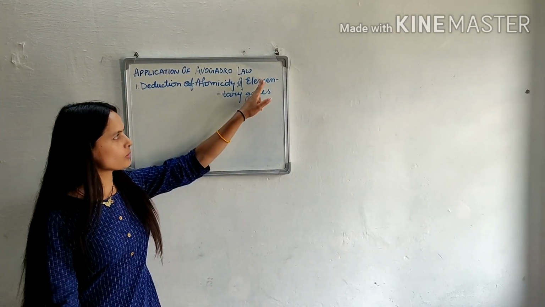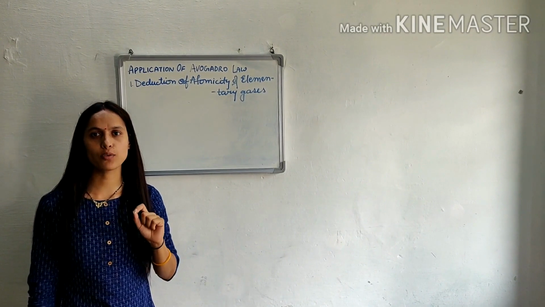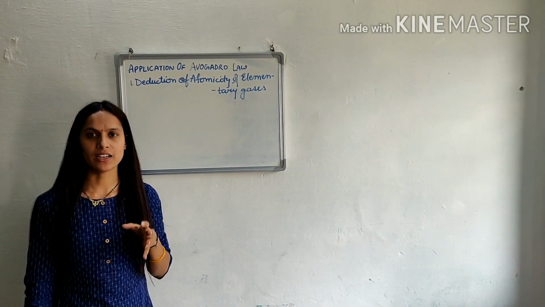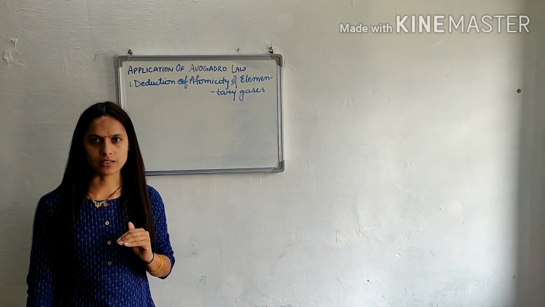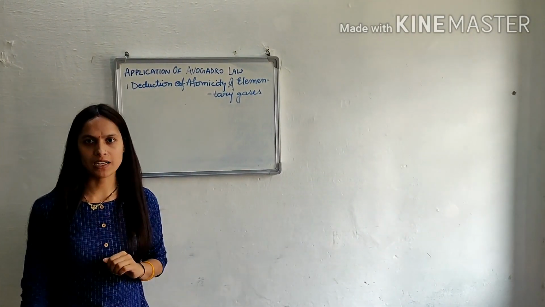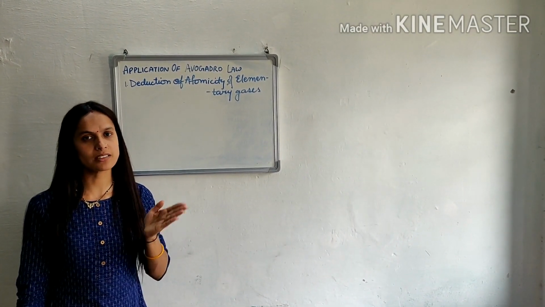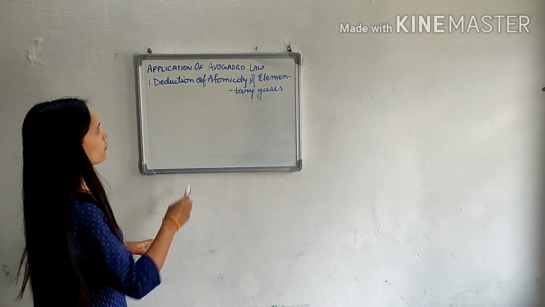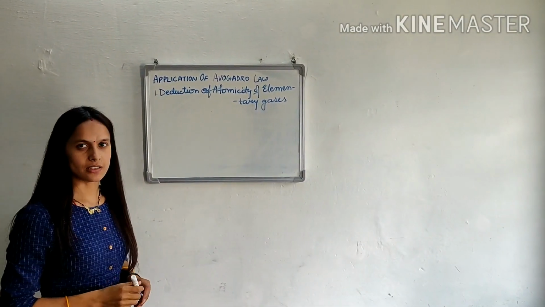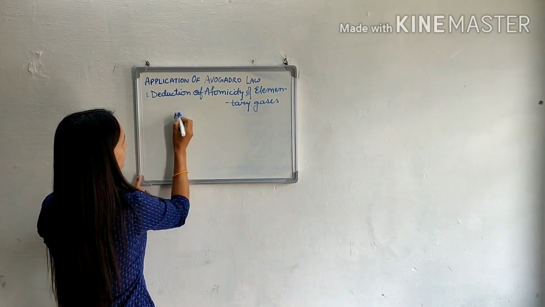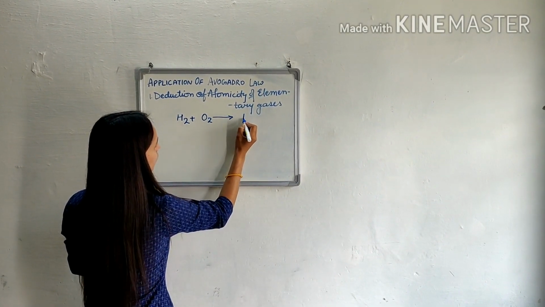And what do you mean by elementary gas? Elementary gas means a gas which is made up of only one element, like hydrogen, oxygen, nitrogen. These are the elementary gases. If we talk about carbon dioxide gas, this is not an elementary gas because it is made up of two elements, carbon and oxygen. So first application is deduction of atomicity of elementary gases. Now we know that H2 plus O2, they will combine to form H2O.